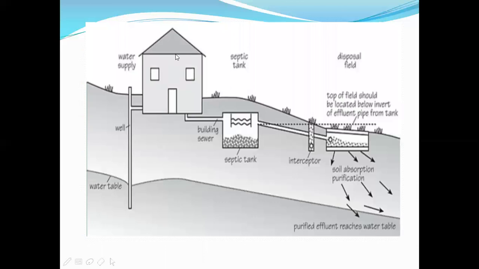So this is the structure of the septic tank. Here you can understand this is the house which can serve one family, right? This is the septic tank which is underground, this is the pipeline, the building sewer, this is the inlet for the septic tank, and this is the septic tank. Here we can say this is the sludge, and this is the water table. This must be away from the water table.